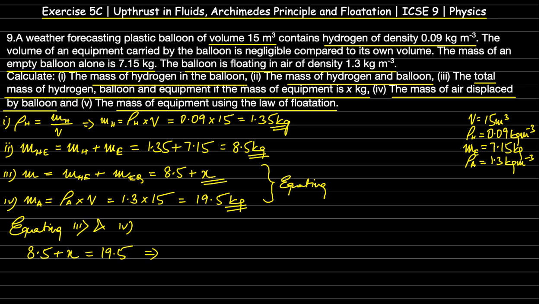So X would be equal to 19.5 minus 8.5. So that would give us 11 kg. So we got the fifth answer as 11 kg. So that completes this particular exercise.